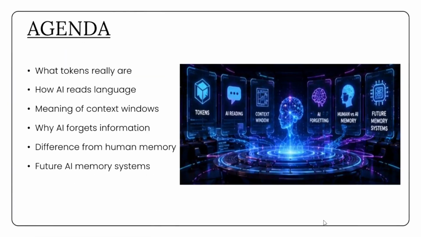We will begin by understanding what tokens are and why they are essential for AI systems. Then we will explore how AI models process conversations internally. After that, we will simplify the concept of context windows and explain why they control what AI can remember. We will also compare artificial memory with human memory and finally explore the future of long-term AI memory systems.